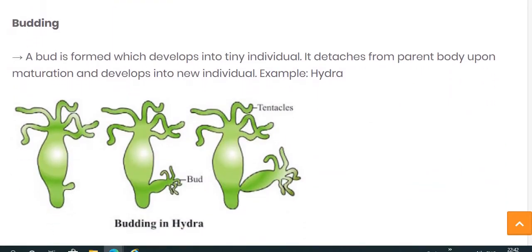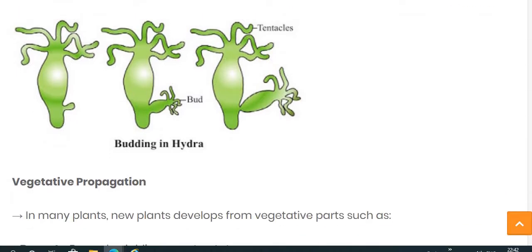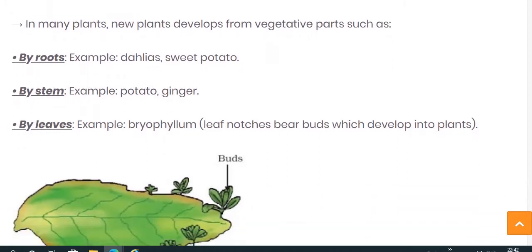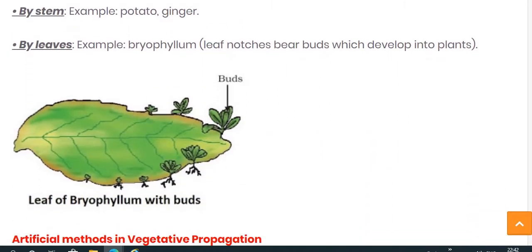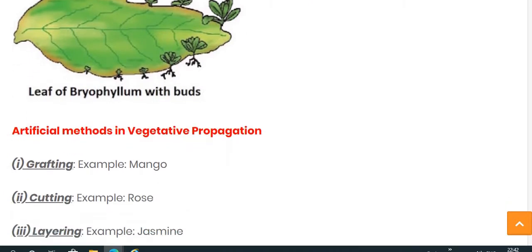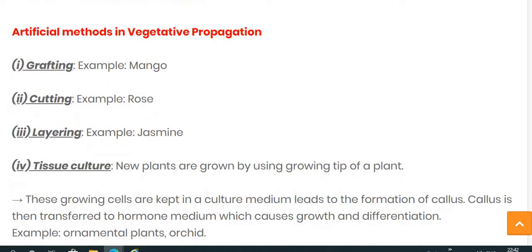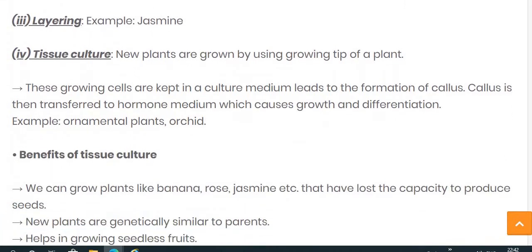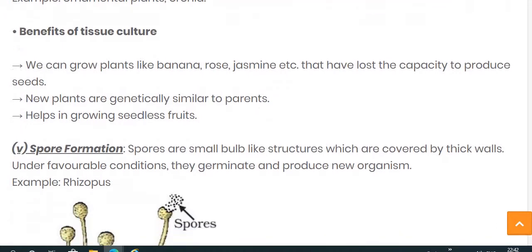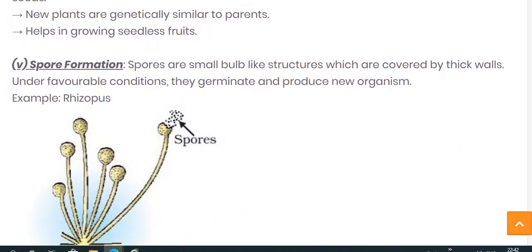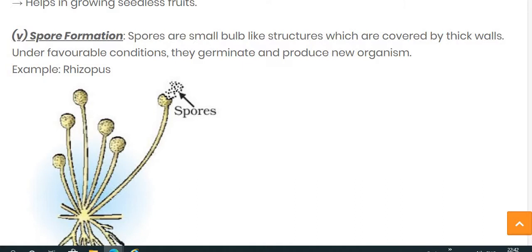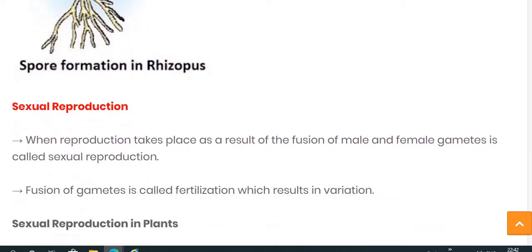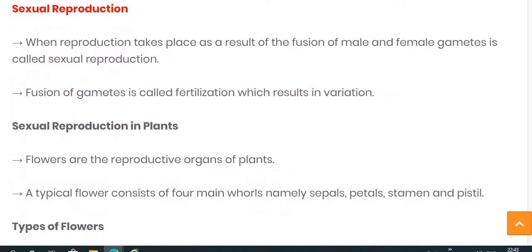And in Hydra, another reproduction process is budding. In plants we have seen about vegetative propagation, in which we see the root, the stem and the leaf. Then later on we see about the artificial methods in vegetative propagation, that is grafting, cutting, layering and tissue culture, and also the benefits of tissue culturing. And the last asexual mode of reproduction that we have seen is spore formation.